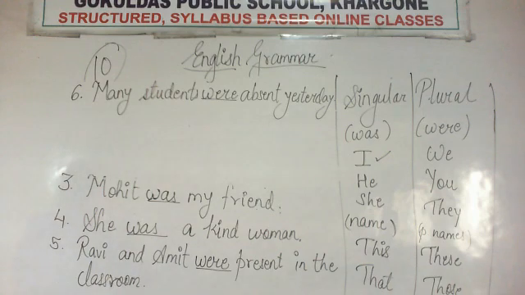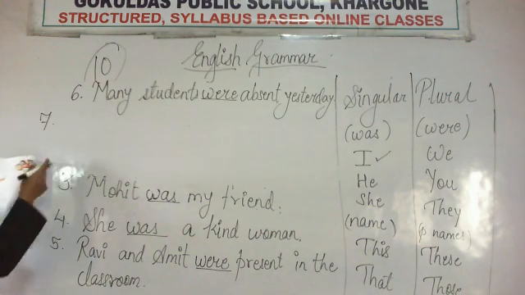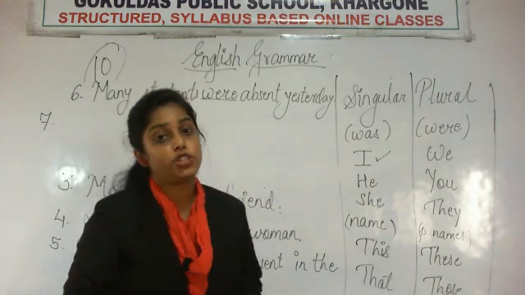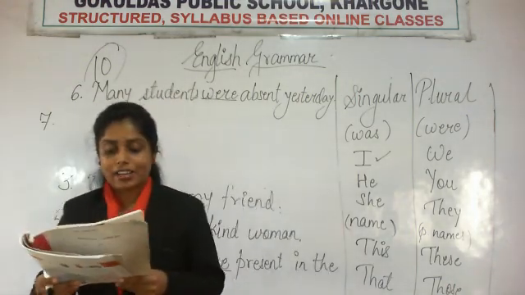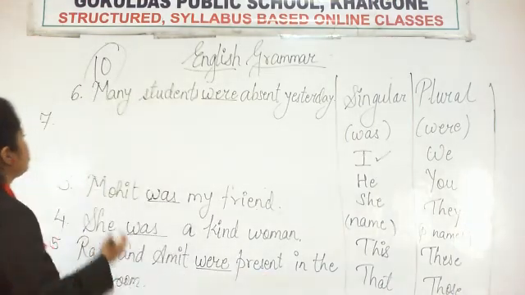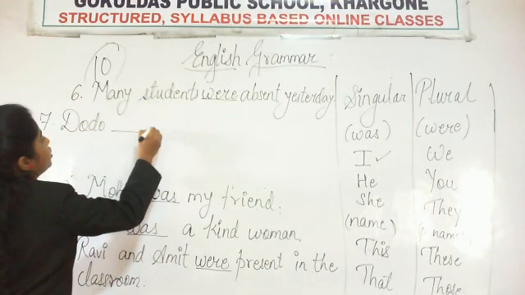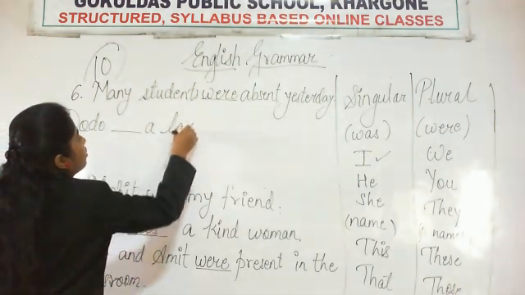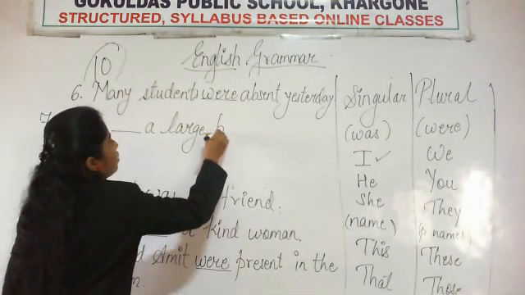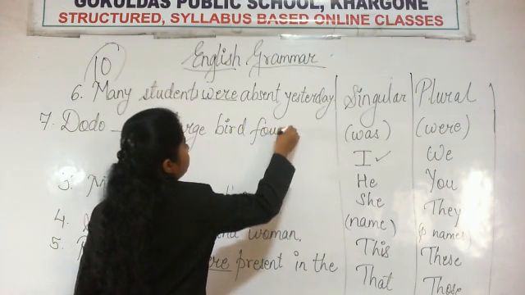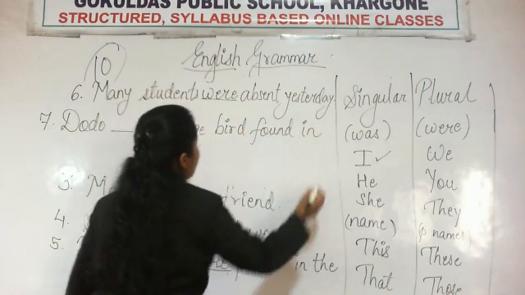Then number 7, Dodo dash a large bird found in Mauritius.